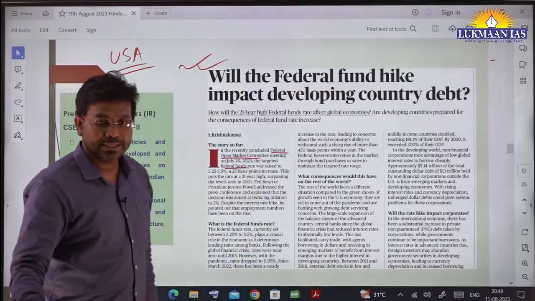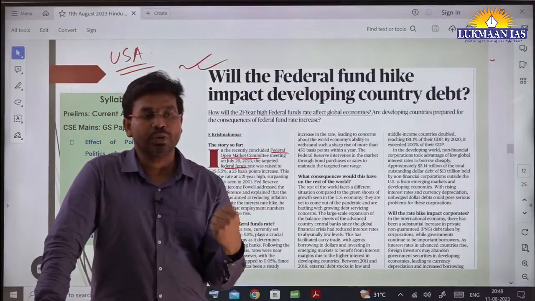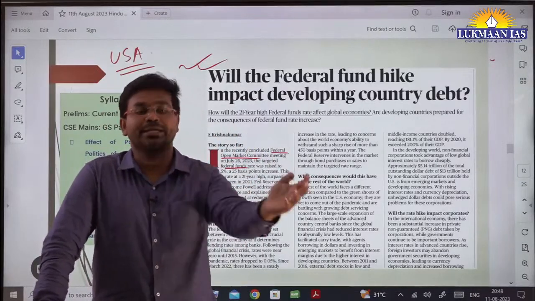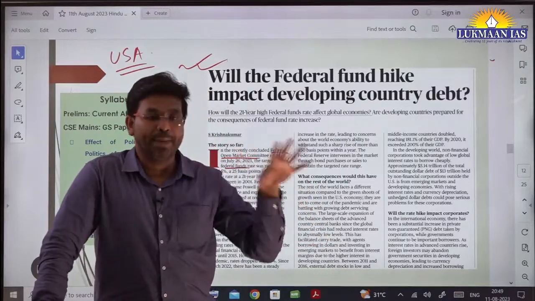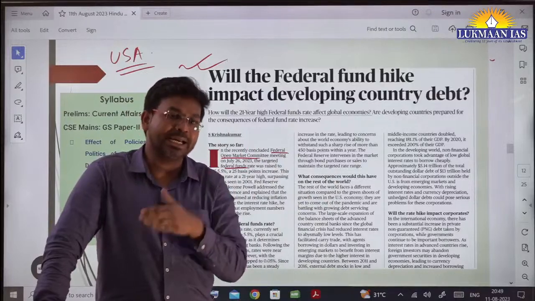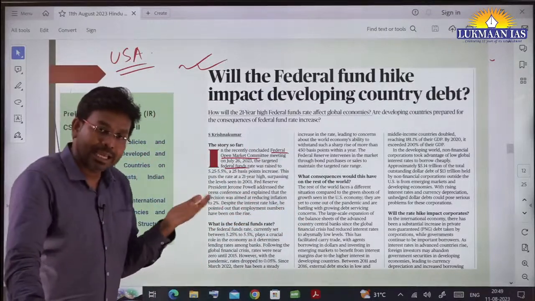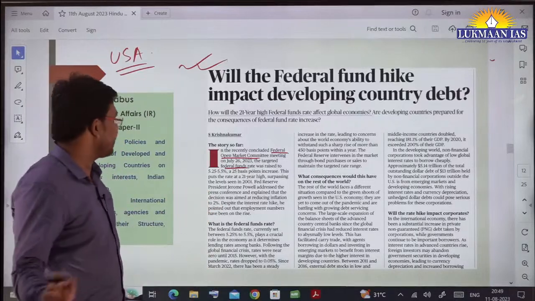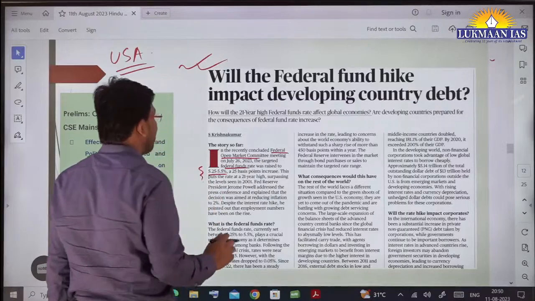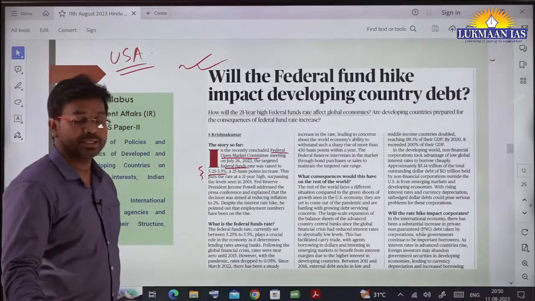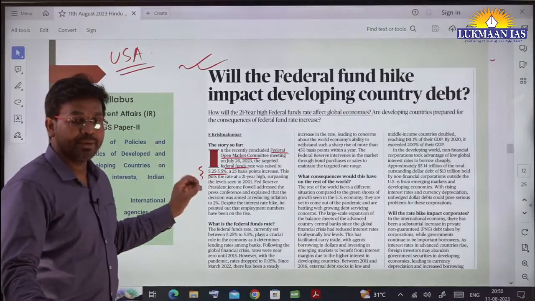Federal funds rate means the rate at which the federal bank is going to lend money to the banks, the rate at which banks can borrow from the federal bank, or banks can lend to the federal bank. So that's the thing. What they have done is they have increased the interest rate. They have kept the interest rate between 5.25% to 5.5%. They have increased it. Why have they increased it?